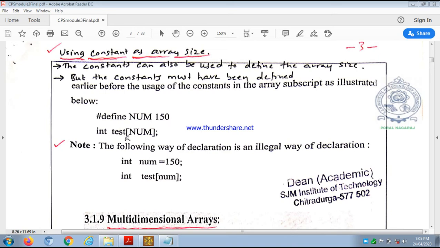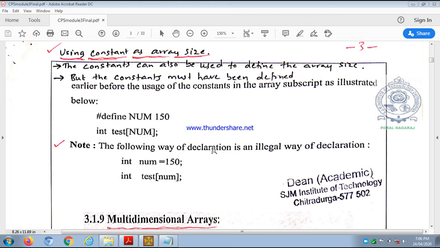Now we can declare the array like this: int test[NUM], where the name of the array is test and the size of the array is NUM. What is the value of NUM? Already before this we have stored 150, so the size of the array test is 150. So this is how constants can be used as array size.